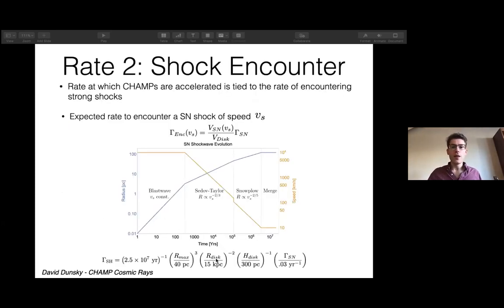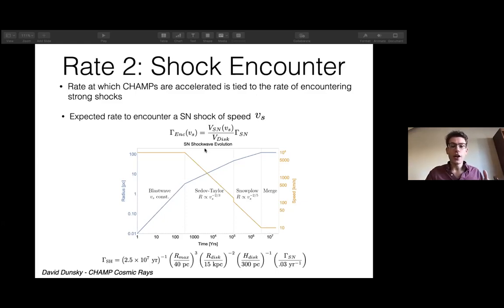All right, the second important rate is this shock encounter rate, which is intimately tied to the rate at which CHAMPs can be Fermi accelerated, because the shocks are what's doing the actual acceleration of the CHAMPs. Now, the shock encounter rate depends on the velocity of the shock, because it depends on the typical size of the shock, which is velocity dependent. So for instance, the rate for a CHAMP to encounter a shock of speed v_s is roughly the volume of a supernova with that shock speed over the volume of the disk where the supernovae are located, times the rate at which supernovae go off in the Milky Way.